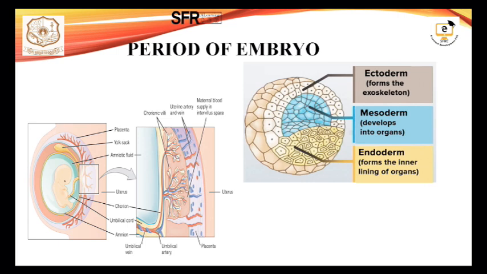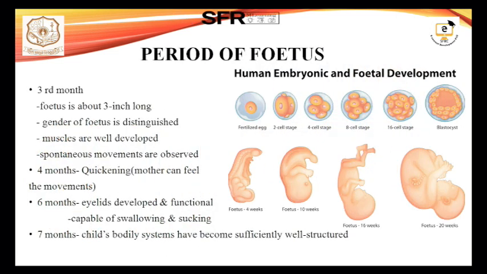The period of the embryo has distinct layers, an inner layer and an outer layer. The outer layer acts as the life supporting structures, whereas the inner layer develops into the further well structured organs. Next, speaking about the period of the fetus, this is the final period. It begins from the second month of pregnancy until birth. You can see the various stages from the fertilized egg to the division, then the embryonic stage, and the fetal stage starts in the pictures below.